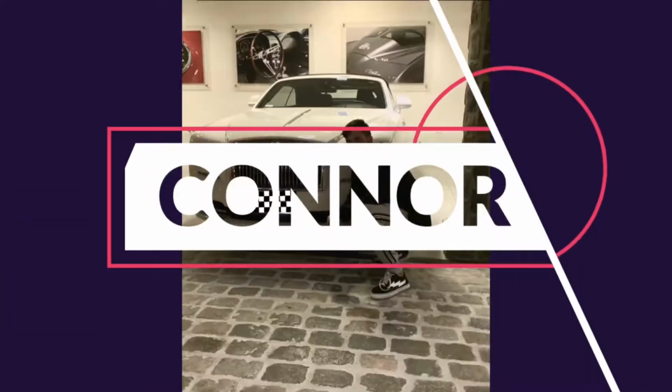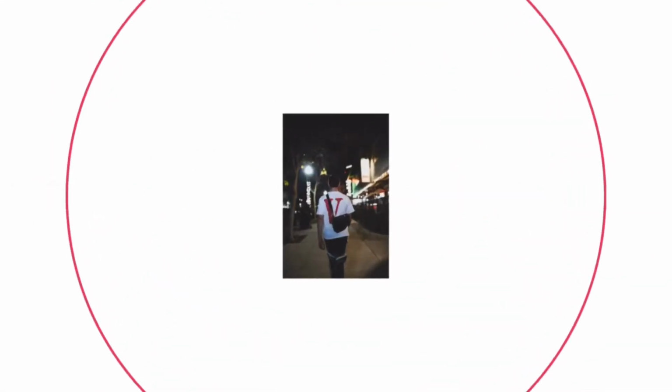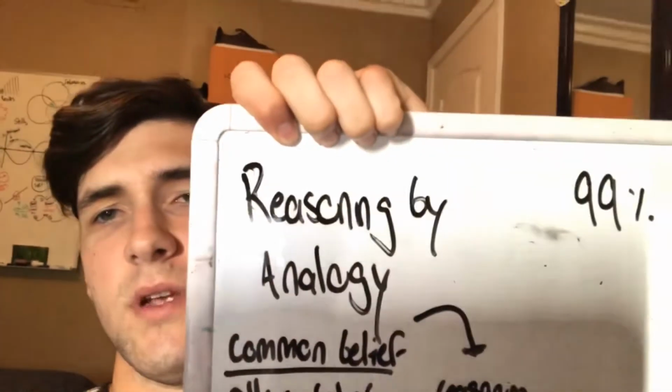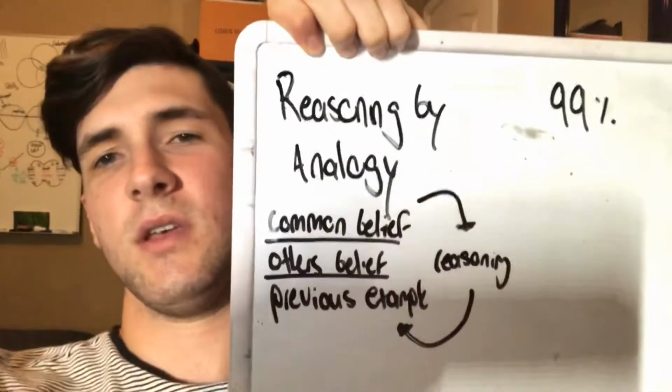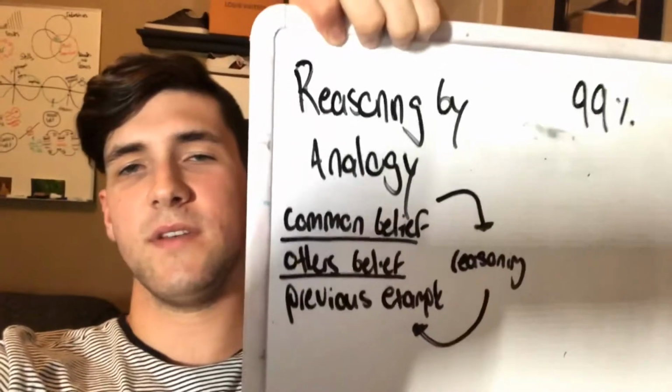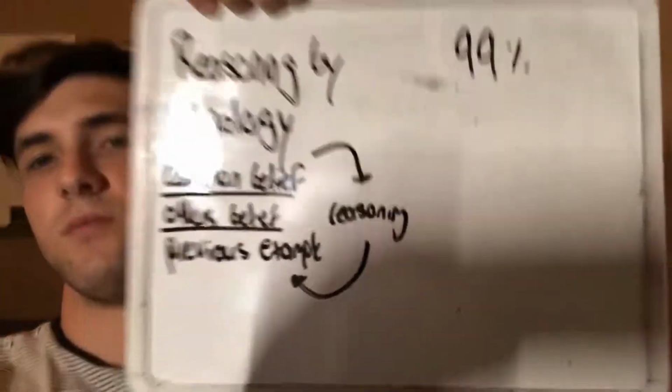Let's get right into it. So, first of all, I'm going to be going over what the 99% of people are thinking when they make decisions, okay? So, there's this process called reasoning by analogy. And reasoning by analogy is essentially the common belief, what other people think, and then a previous example of it. And then that's their reasoning.